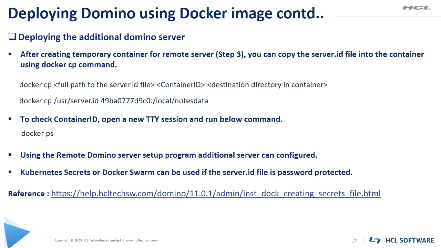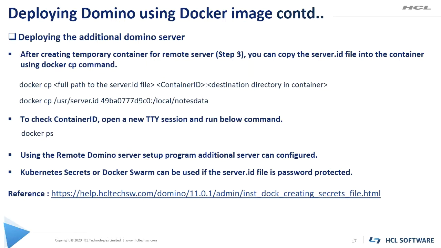Docker cp command is basically used to copy the data from host to the container and vice versa. Now to copy the server ID file from the host system to the container, the command is given on this slide. To find the container ID, you can open another terminal window and run the docker ps command.